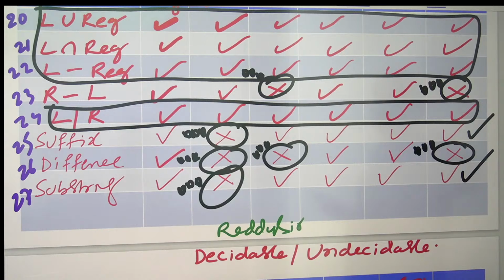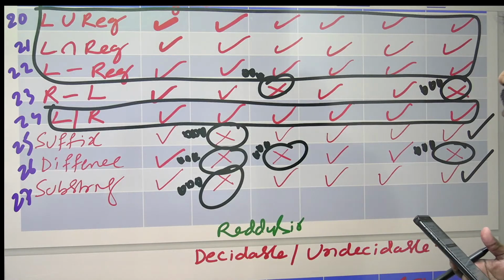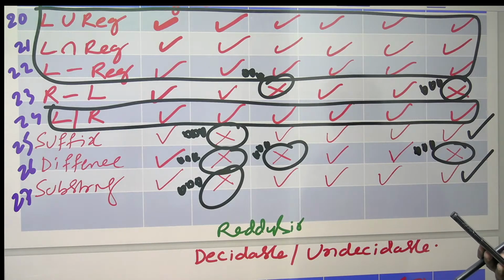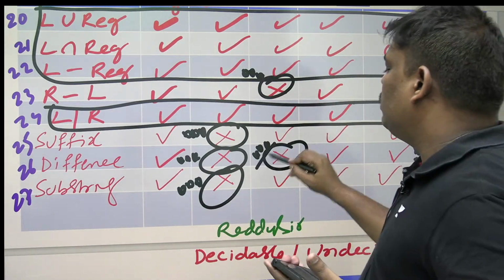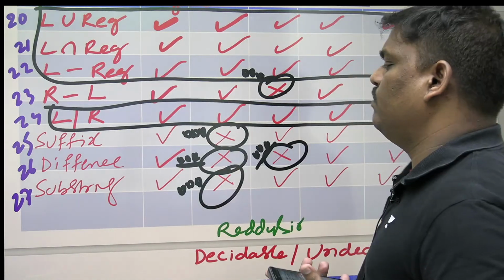Suffix is not closed under DCFL. Everything closed. Difference is not closed for DCFL and CFL because complementation is not closed and intersection. Intersection is the major reason why difference is not closed. Here complementation is the major reason. Here also complementation. Here intersection is the reason for that.